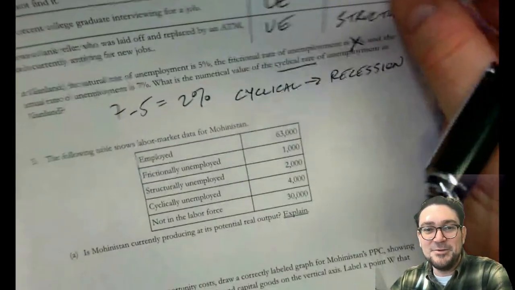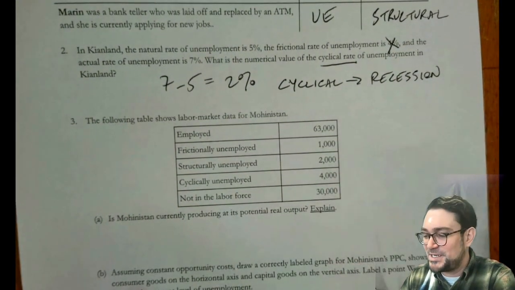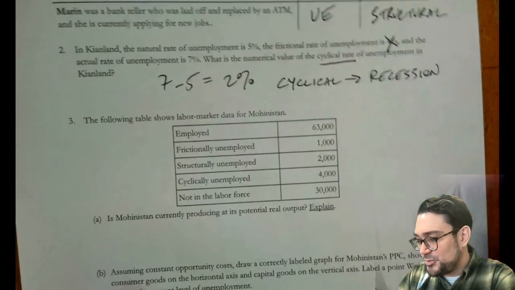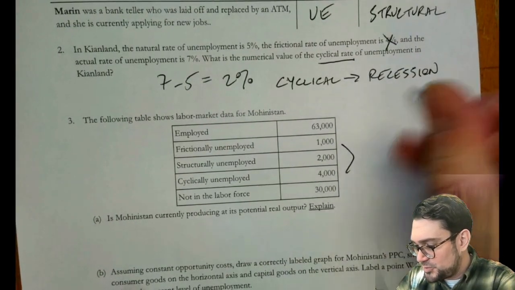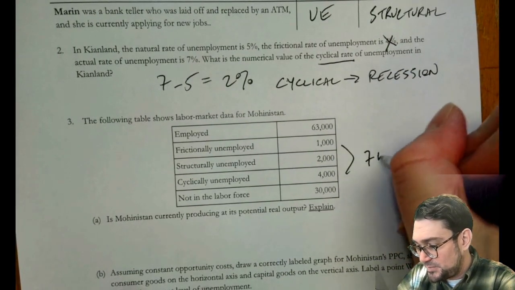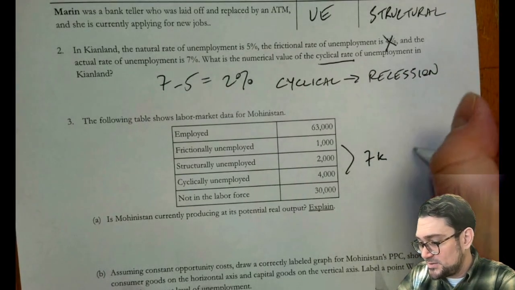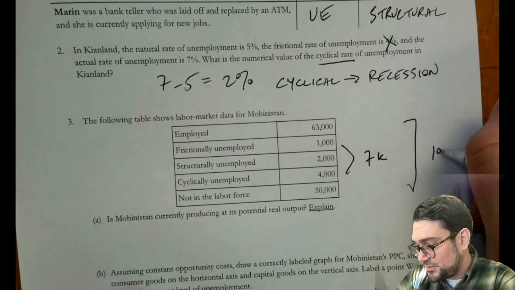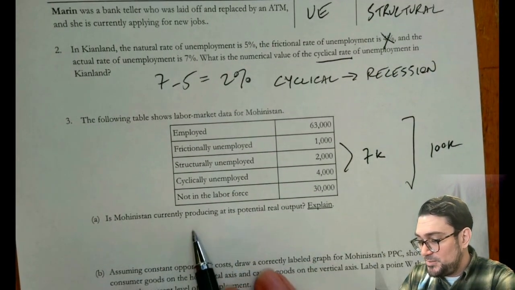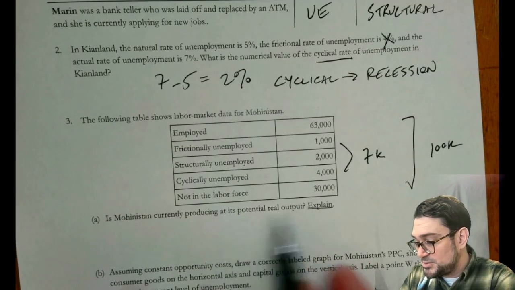Sorry about that. Number 3, the following table shows labor market data for Mohinistan. We have employed. We have a big bunch of people who are unemployed. What's that? That's 7,000 people. And then there's a total of, it looks like, 100,000 people. So is Mohinistan producing at the current potential level, potential real output?